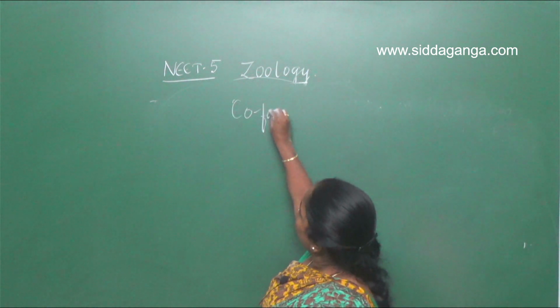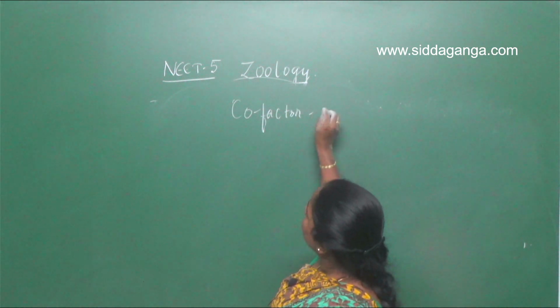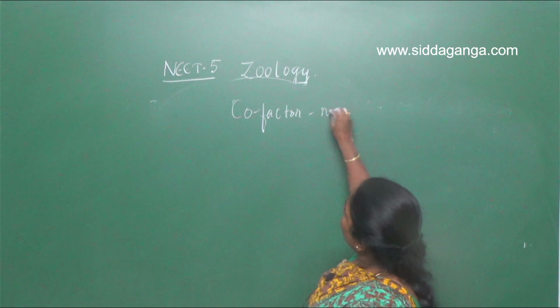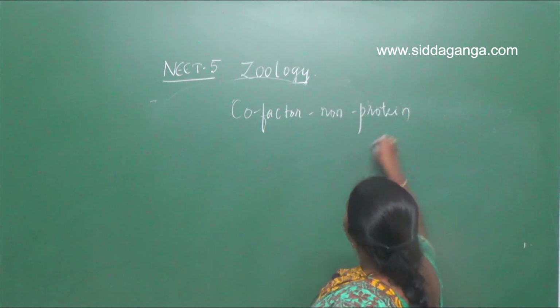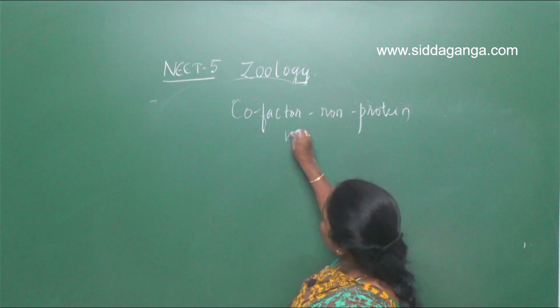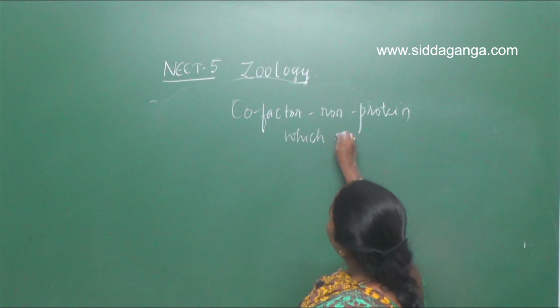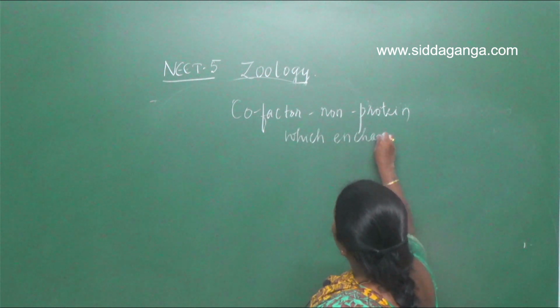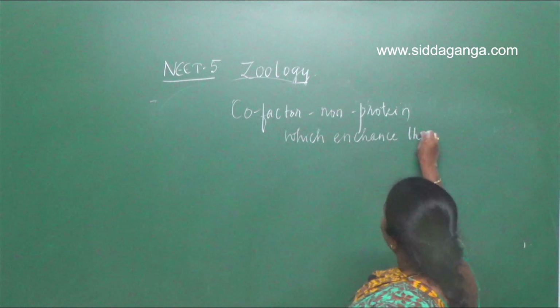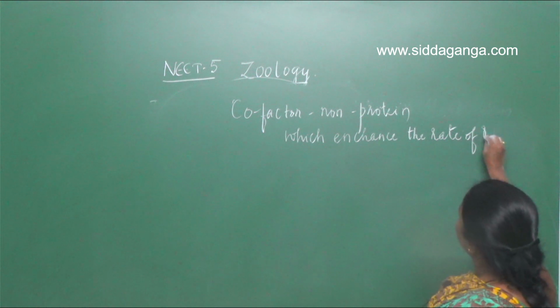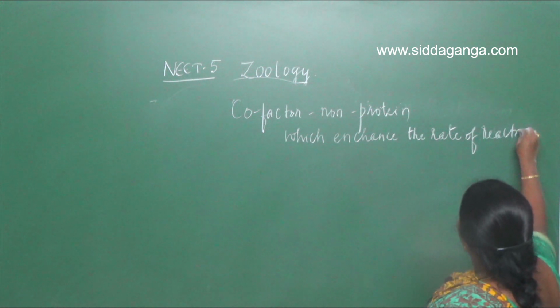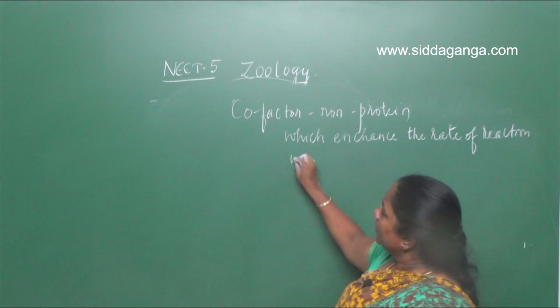Cofactors are called non-protein parts, non-proteins which enhance the rate of reaction with the enzymes.